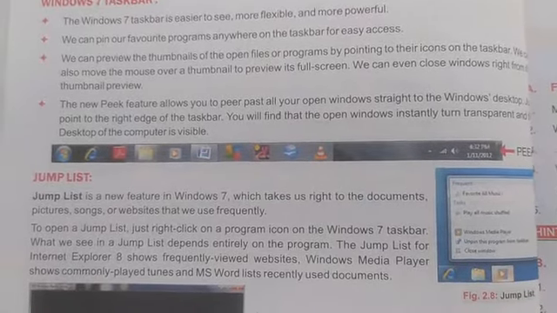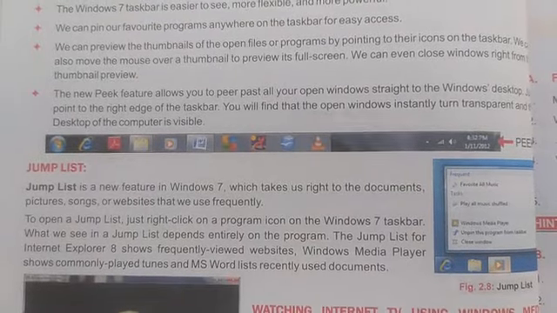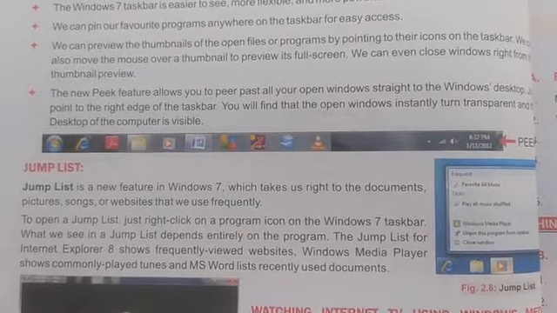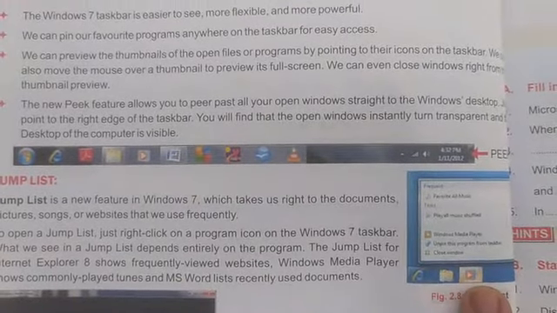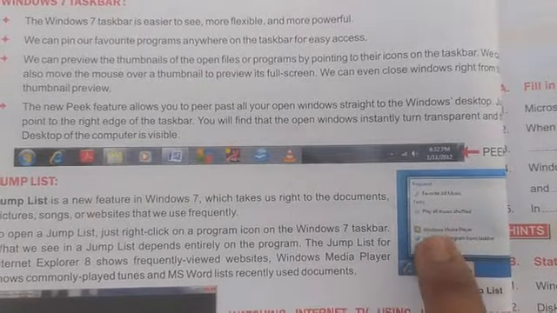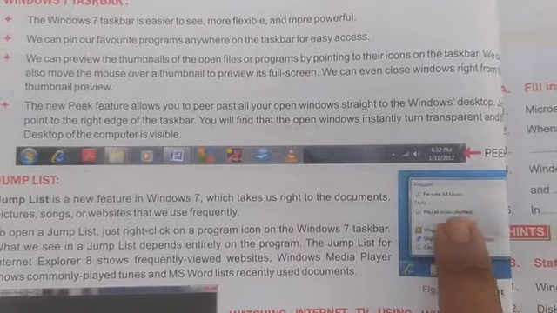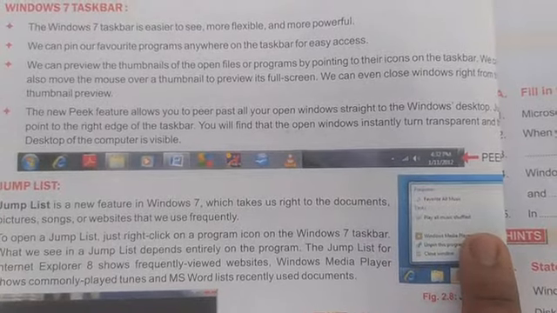So students, if you want to see the Jump List, then you can right click on any program icon on the taskbar. Suppose this is the Windows Media Player icon. Here I have right clicked, and you can see what kind of tunes we have already played.